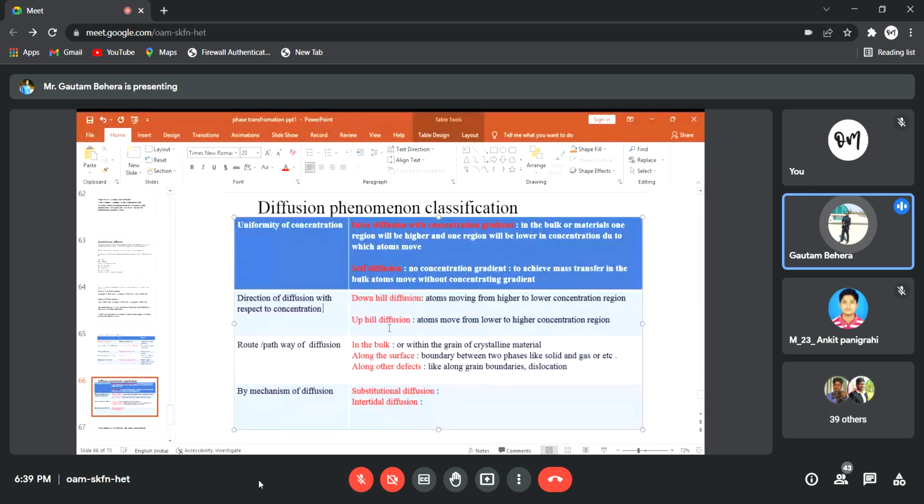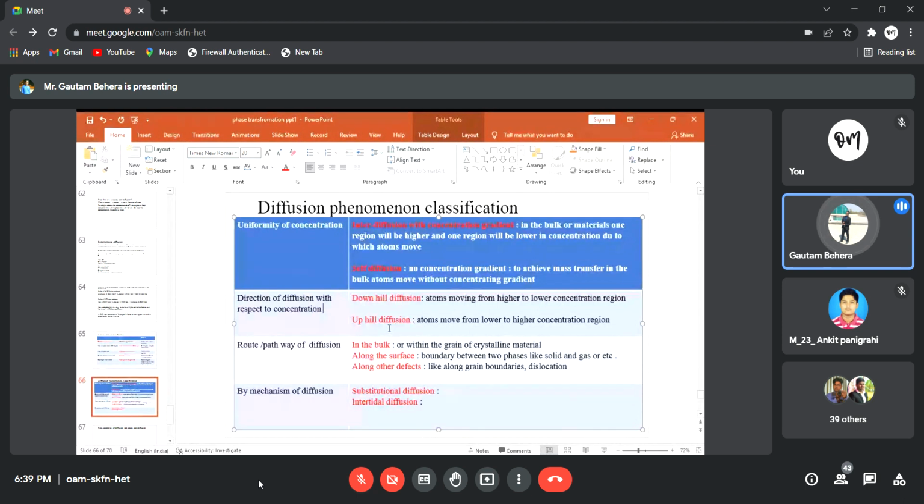So basically we know that diffusion happens from higher concentration to lower concentration, right? We have seen J is equal to minus D dC by dx, right? So higher is the concentration gradient, higher is the diffusion. Diffusion always happens from a higher concentration to lower concentration region. But your answer is right here. The carbon atoms will move from lower concentration to higher concentration. That is called uphill diffusion actually.